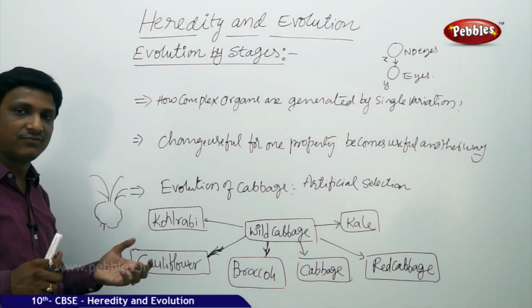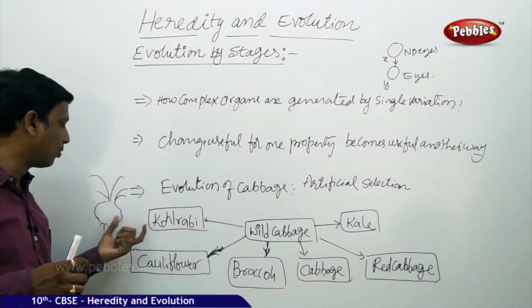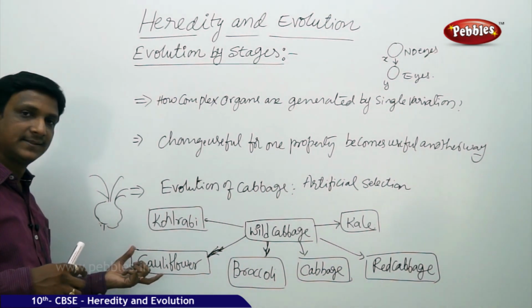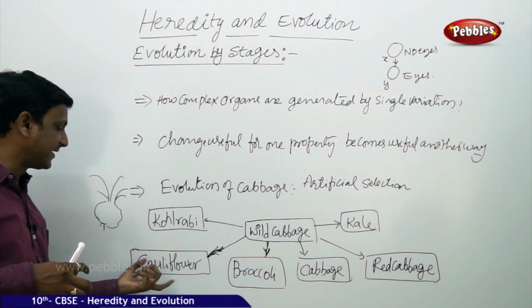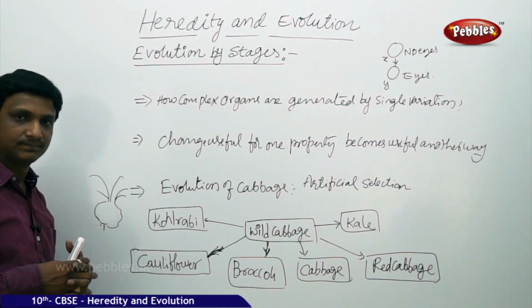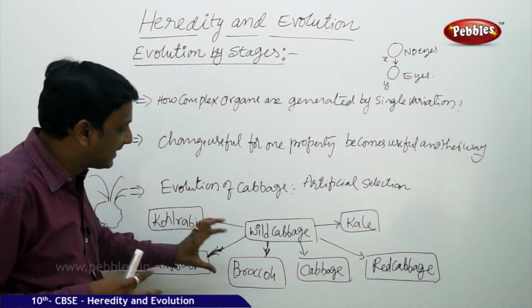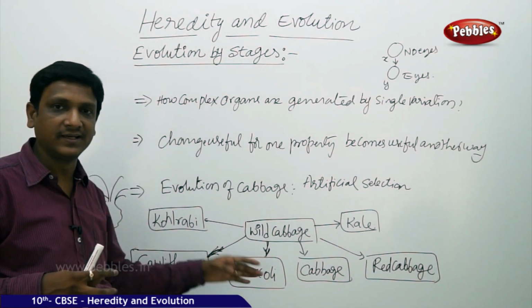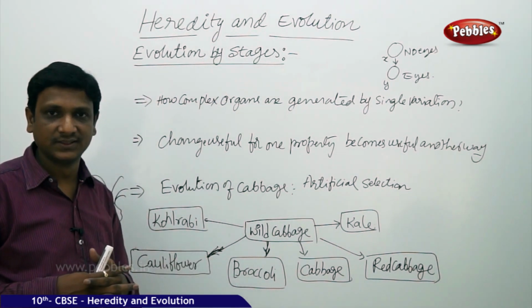And in some cases, some farmers wanted to have swollen parts, like kohlrabi. In other cases, they wanted to develop sterile flowers, that is cauliflower. And they wanted to develop arrested flowers, that is broccoli. Broccoli you can see in purple color or in green color, appears like a cauliflower.